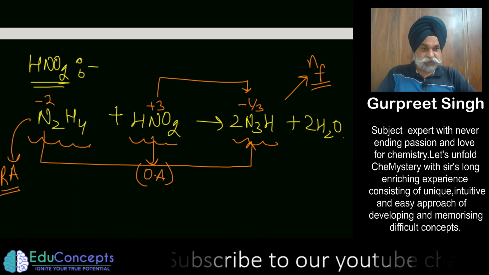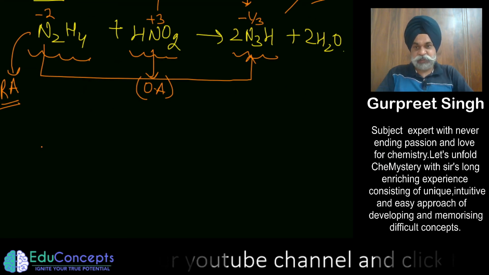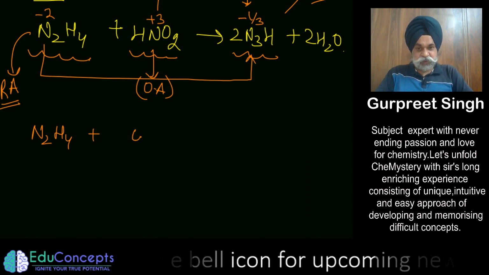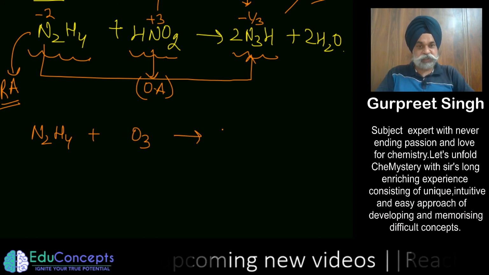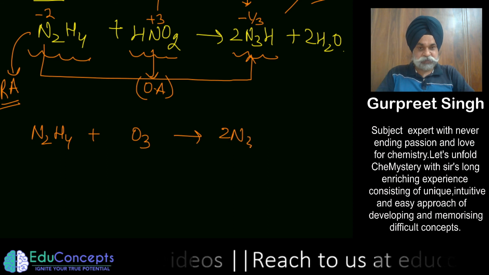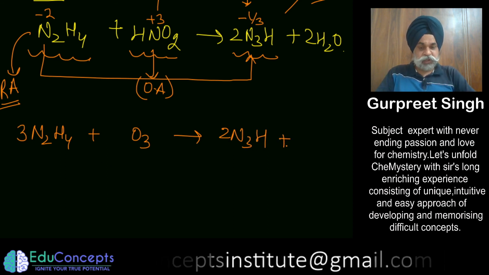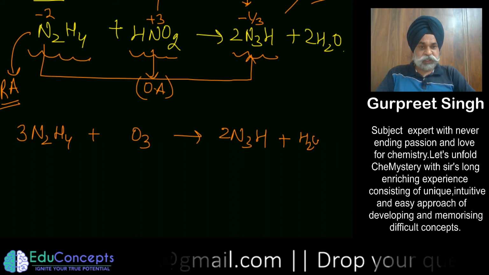Another two reactions which you can add for this particular topic: hydrazine when treated with ozone also gives you hydrazoic acid. So I should put 3 here along with water and oxygen.